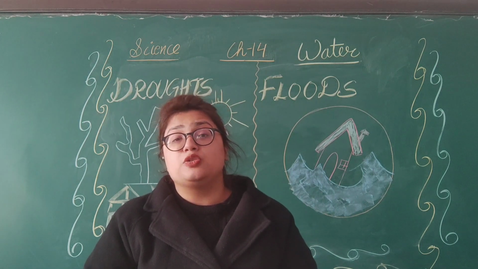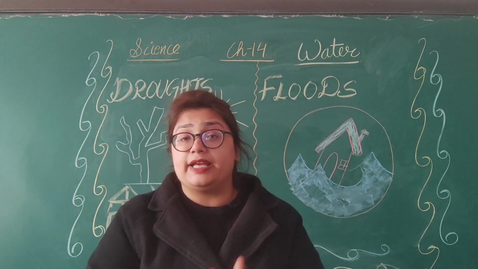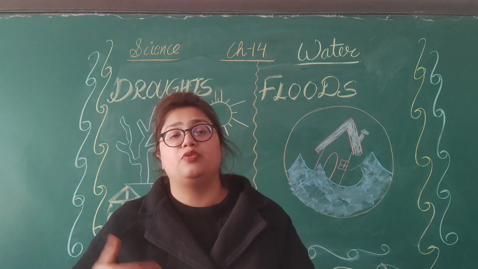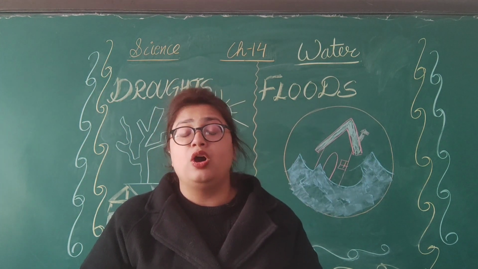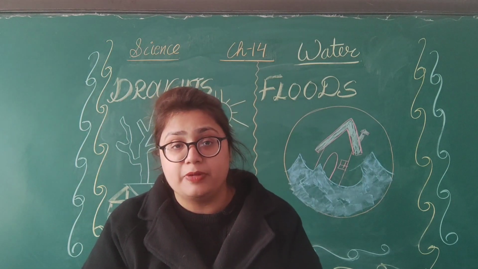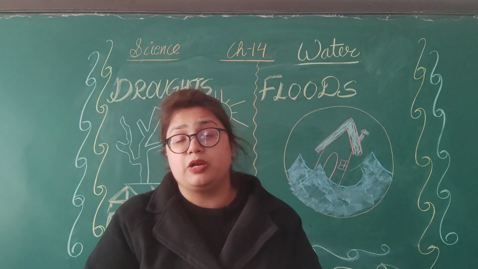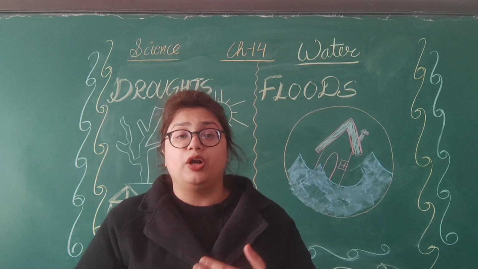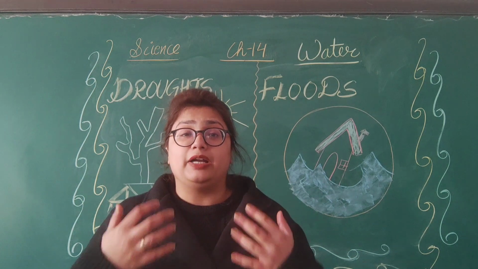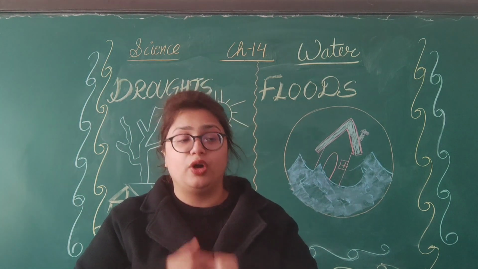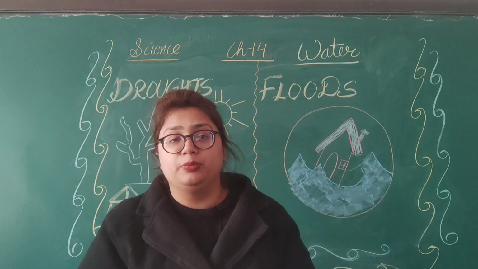Excessive water is also not good for plants. Excess water can harm the plants, so those plants can also die and get rotten because of excess water. We humans are also not able to live in that level of water. Even if I am drowned in that water, I am not able to breathe.